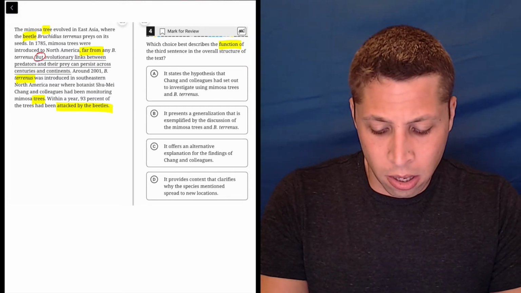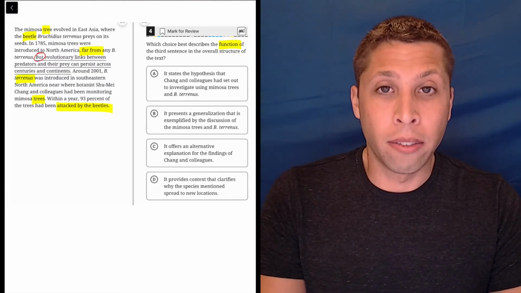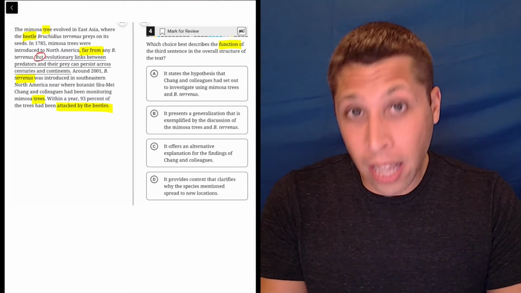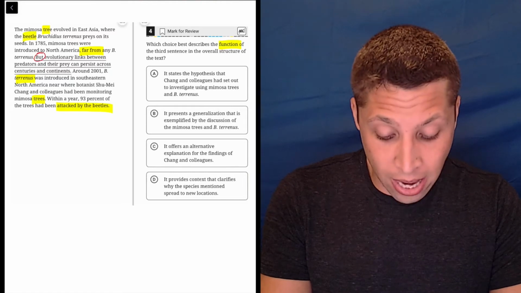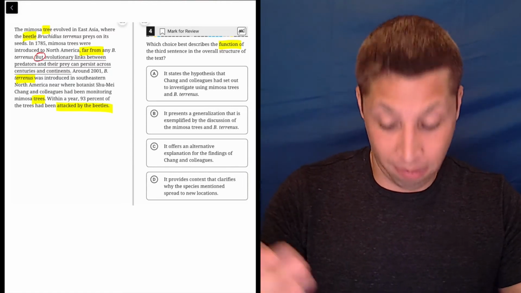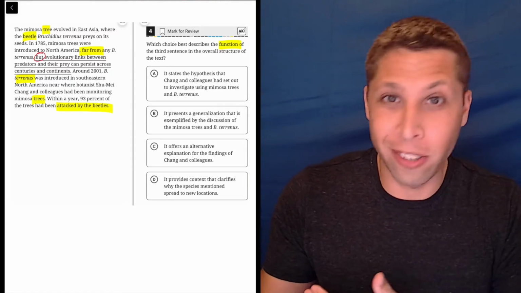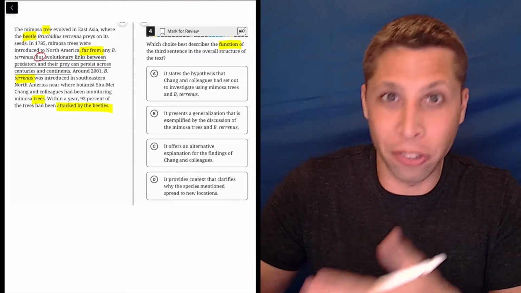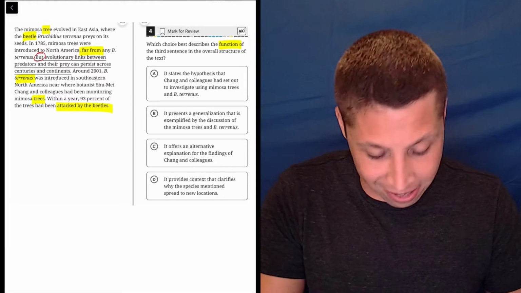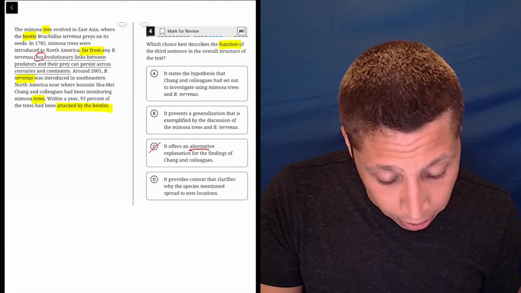C: It offers an alternative explanation for the findings of Chang and colleagues. Well, no, it doesn't. It's not an alternative. I mean, they found that the beetle ate the tree, and so that's what the sentence is saying, that sometimes things that eat each other will continue to eat each other. There's nothing alternative about it. It's saying the beetles are going to eat the tree. It's the same sentence. It's the same idea. So definitely not an alternative.